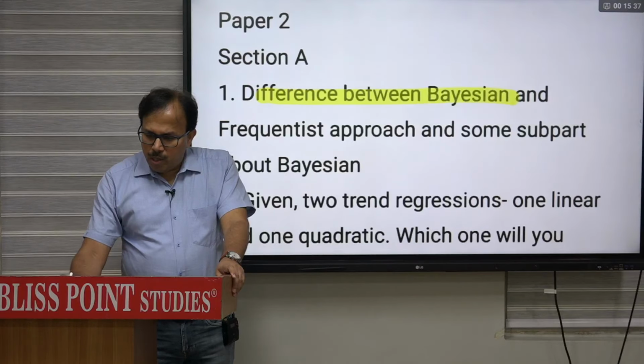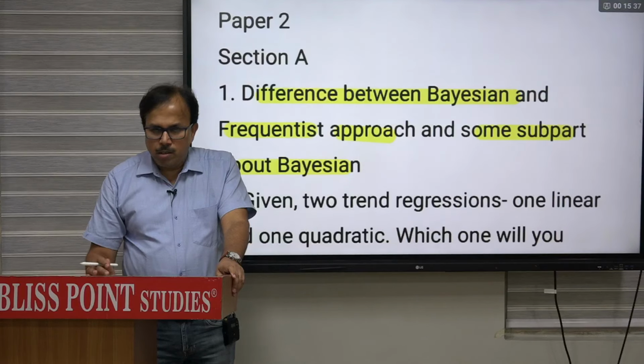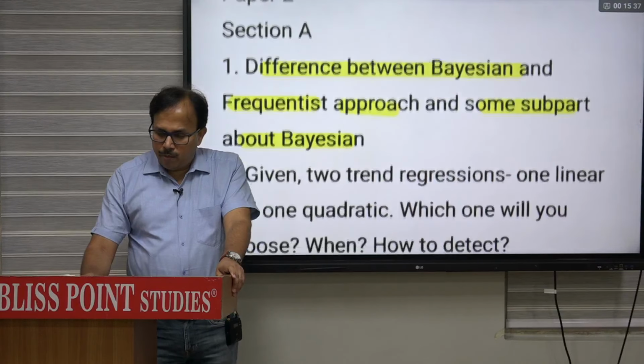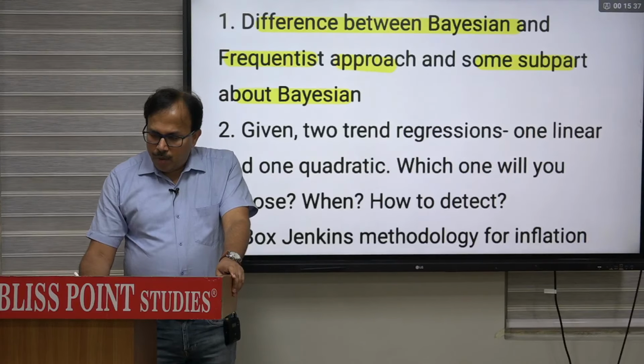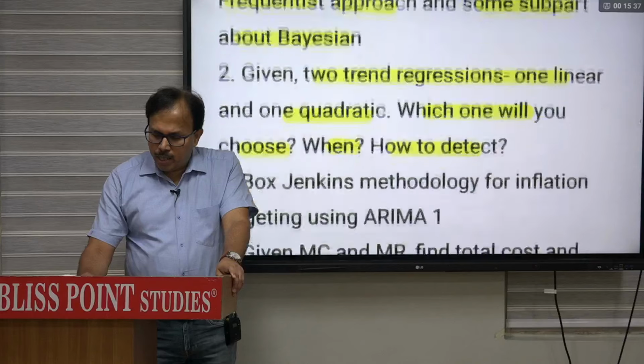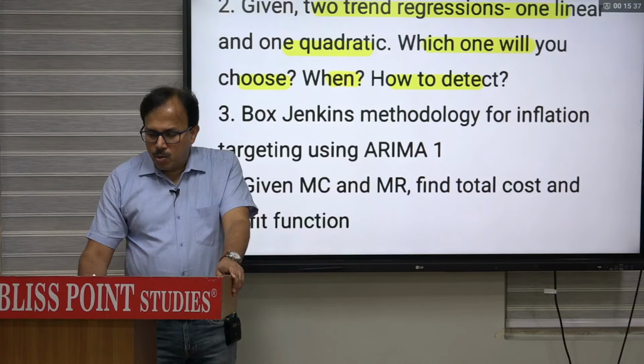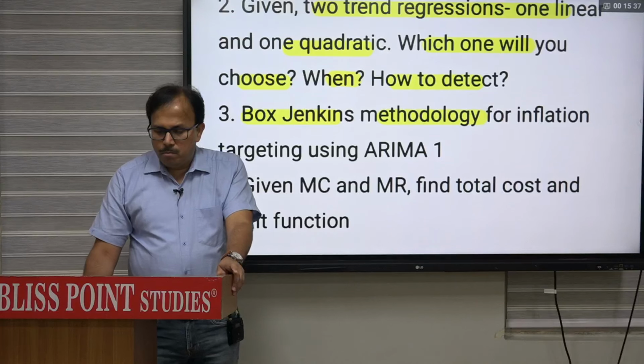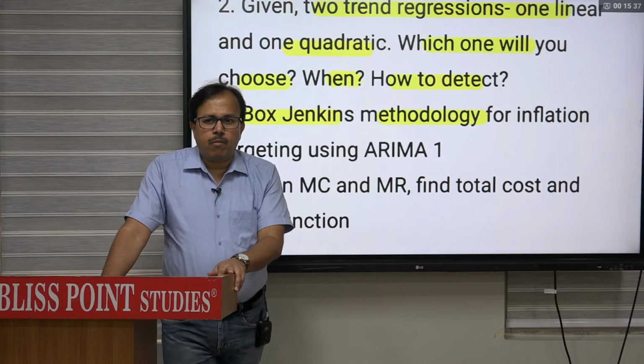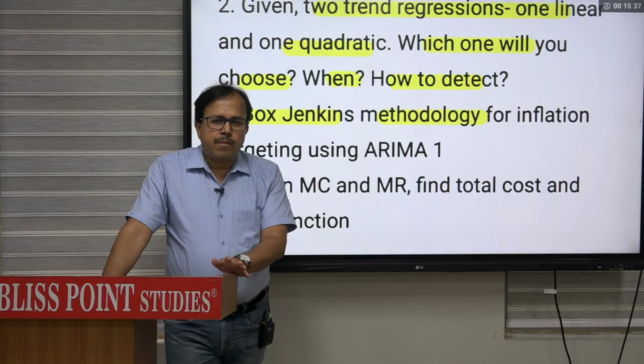Difference between Bayesian and frequentist approach and some subparts about the Bayesian. Okay, that will be a difficult question for you. Given two trend regressions, one linear and one quadratic, which one will you choose, when, and how to detect? Last year this question came, this is a question for 2024. Box Jenkins methodology, now this question is again to be left out, I will say.